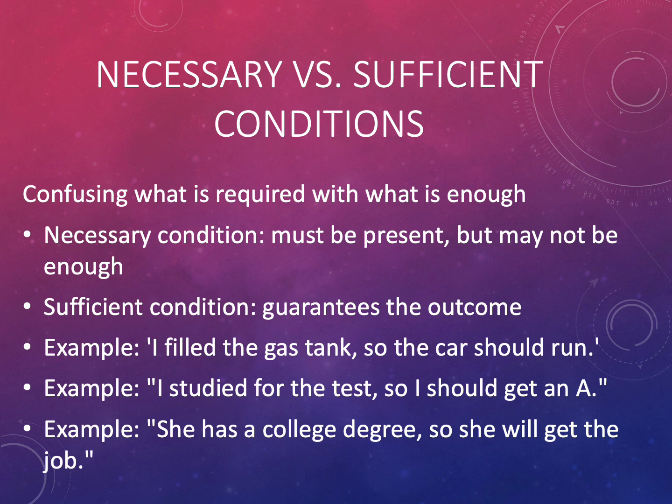Confusion of necessary and sufficient conditions. This happens when we confuse what is required with what is enough. A necessary condition is something that must be present for an outcome to occur, but might not be enough on its own, whereas a sufficient condition guarantees the outcome.